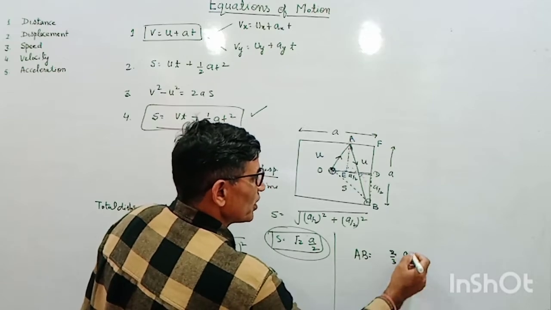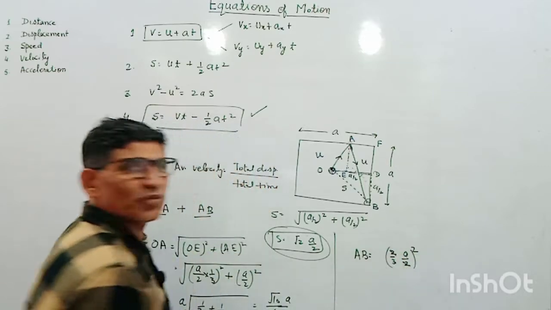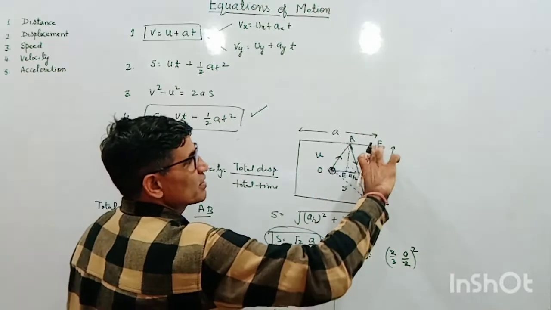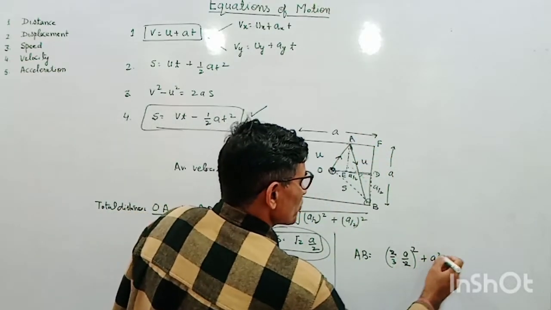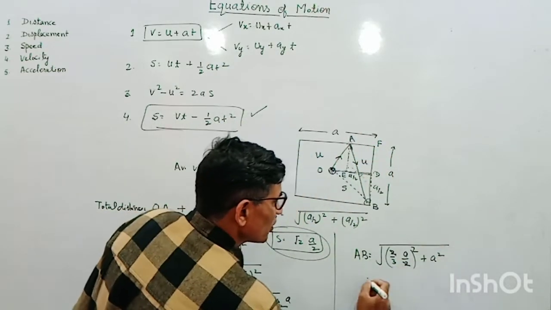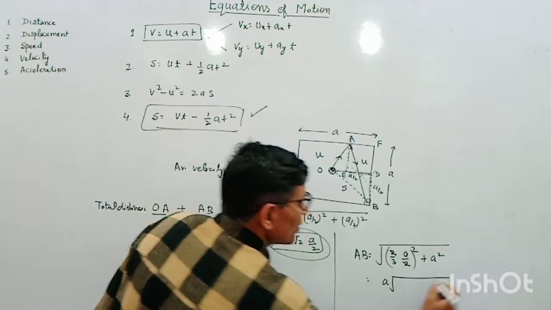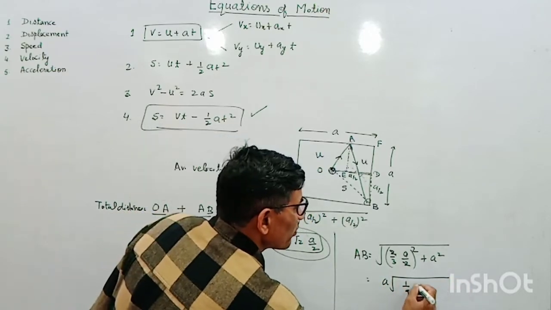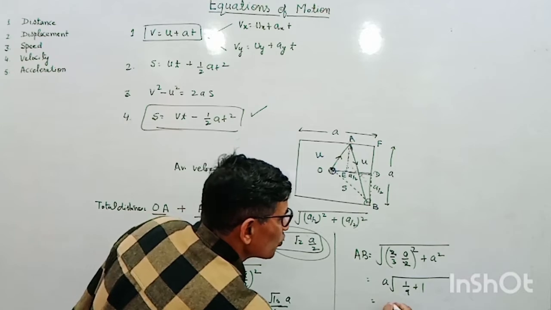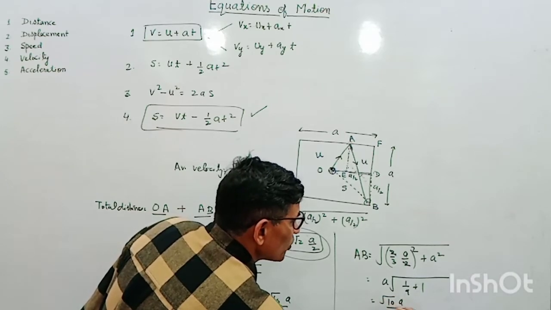This 2 is cancelled out. Square of a by 3 and this distance is a, so square of this and whole under the root. a is taken outside, so this is 1 by 9 plus 1, and this comes out to be root 10 a upon 3.